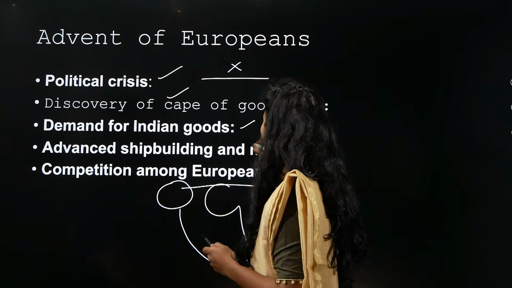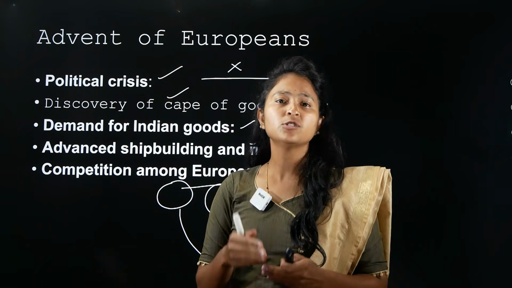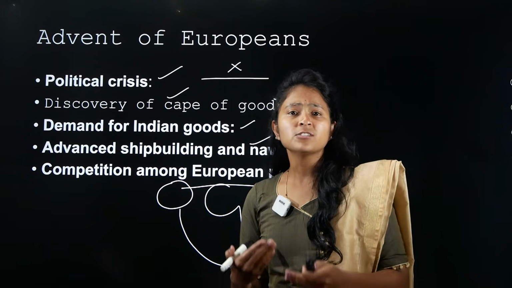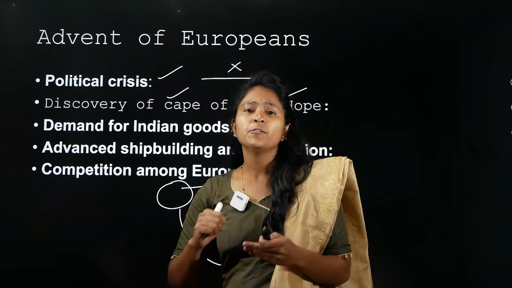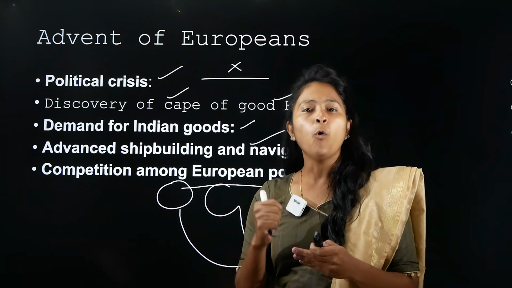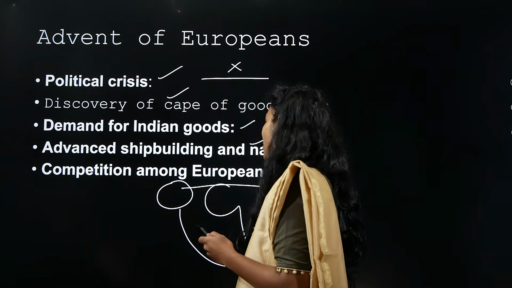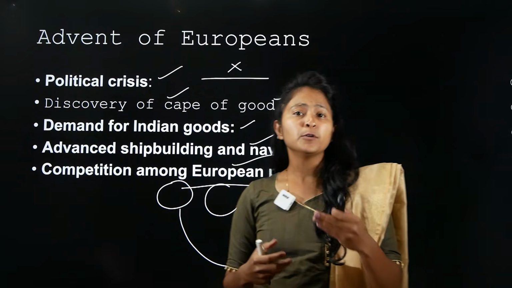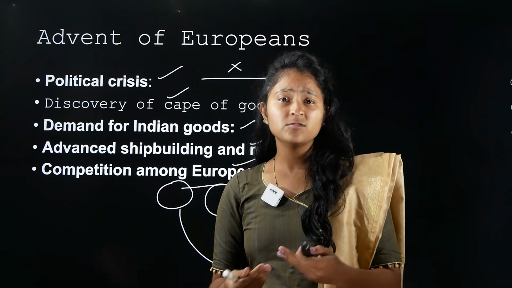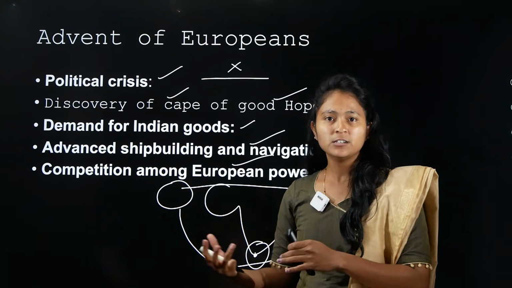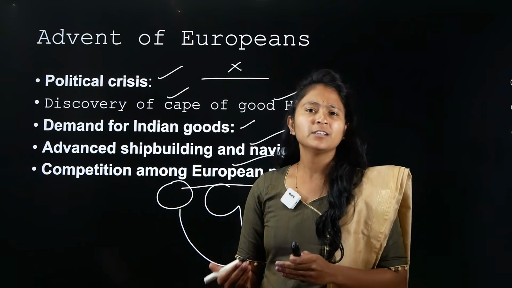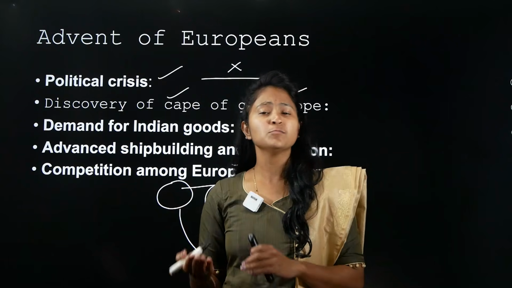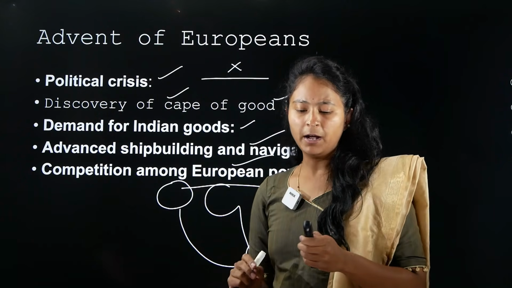Not just this, we also have to understand that there was a lot of advancement in shipbuilding and navigation. Because they were able to do a lot of shipbuilding, there was a lot of navigation happening. Also, the discovery of the Cape of Good Hope gave them hope that they could come to other parts of the world. And not just that, there was a lot of competition among the European powers. We see that the Portuguese come, then the Dutch, then the Danes, then the French, then the English or British basically. So you can see there's a kind of competition already there among European nations. All these things you will discuss in more detail in history, but I'm just giving you a background here.